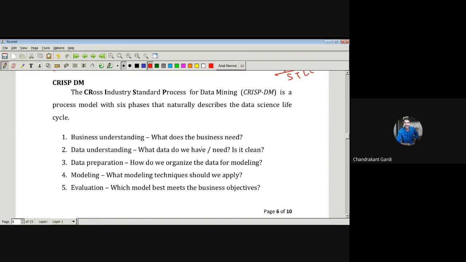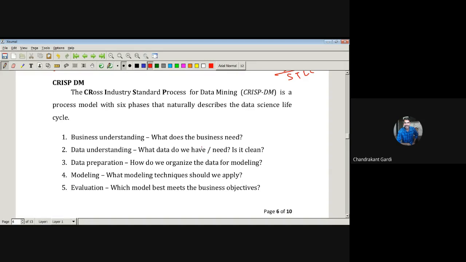There may be, for example, whether the person who is registering for a tour has a passport or not. If he does not have a passport, then we have to process that, and it may take some time. So what data we are having, firstly we should understand each and every variable, what that variable denotes and what its consequences are. That comes under this particular step: data understanding should be done. We should have an idea whether that data is clean or not.